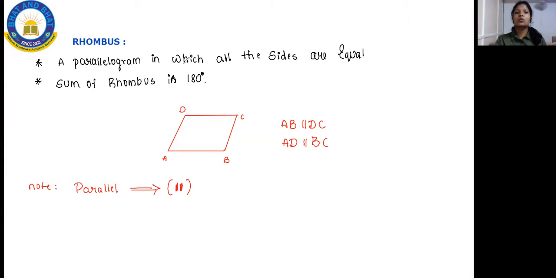Okay. So now you can see here, a rhombus is nothing but a parallelogram where all the sides will be equal. And when you take the sum of angles of the rhombus, it will be equal to 180 degree. And AB is parallel to your DC, and AD is parallel to your BC. The opposite sides and the opposite angles are parallel in your rhombus. So hope you people understood about your rhombus now.